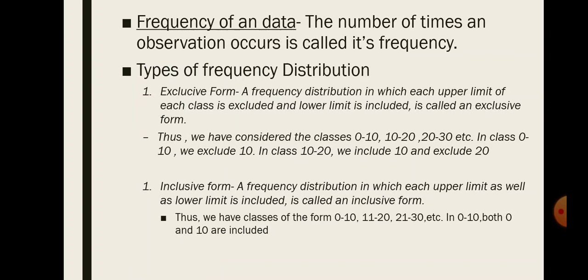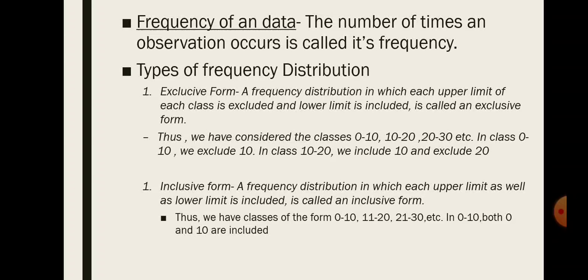Types of frequency distribution. First, exclusive form. A frequency distribution in which the upper limit of each class is excluded and the lower limit is included is called an exclusive form. Thus, we have considered the classes 0 to 10, 10 to 20, 20 to 30, etc. In class 0 to 10, we exclude 10. In class 10 to 20, we include 10 and exclude 20.